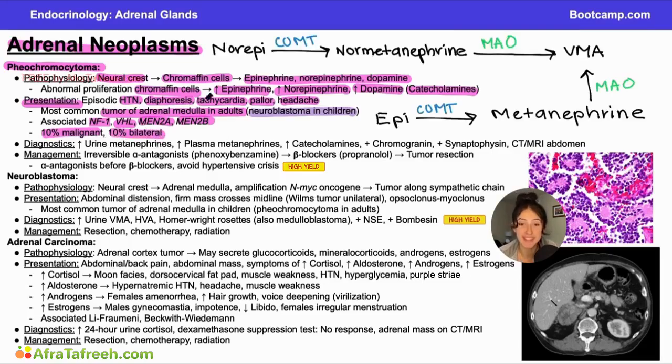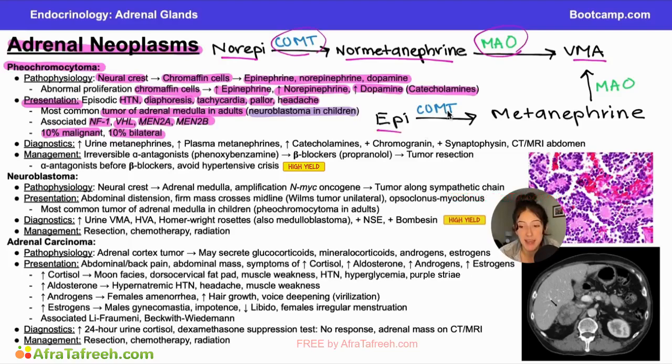Now before we get into the diagnostics of pheochromocytoma, I want to quickly recap a basic pathway for the breakdown of our catecholamines. And keep in mind, this is by no means an extensive depiction of this pathway. It's kind of the bare bones. So we start out with norepinephrine, and then enzymes like COMT are going to break this down into normetanephrine, and then another enzyme, MAO, is going to break this down into vanillylmandelic acid, and vanillylmandelic acid is going to be one of those breakdown products that can be seen in the urine.